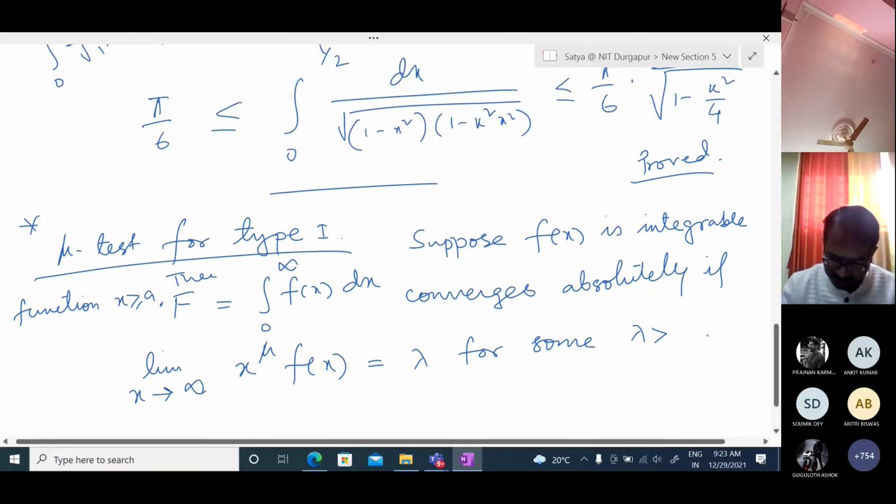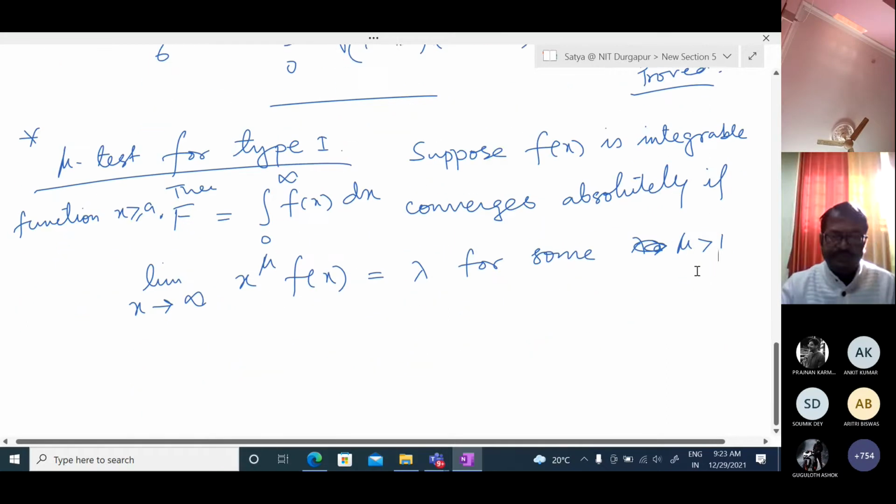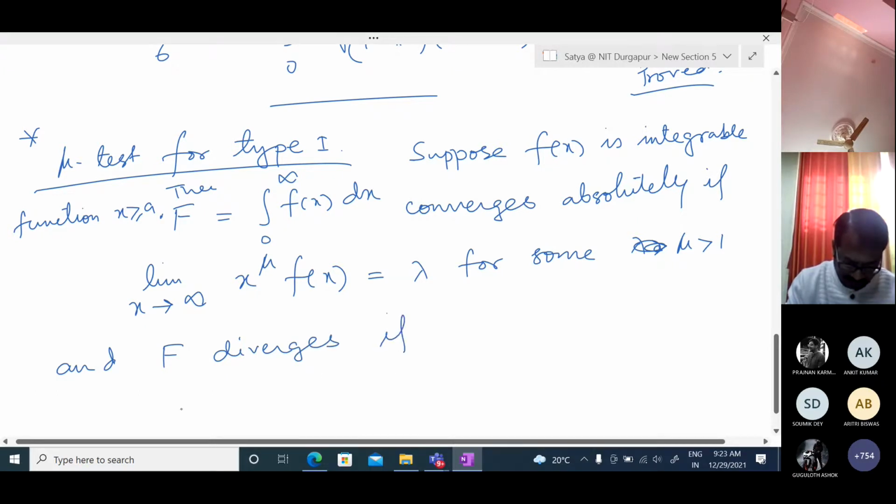Mu greater than 1, and f diverges if the limit as x tends to infinity of x to the power mu times f of x equals lambda, not equal to 0.